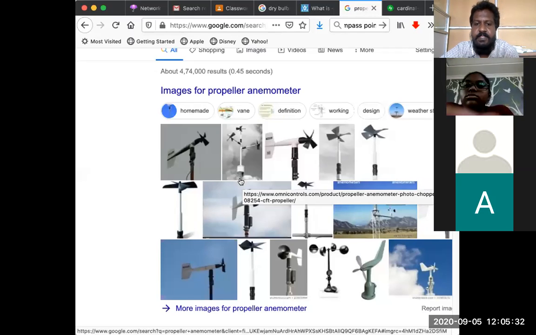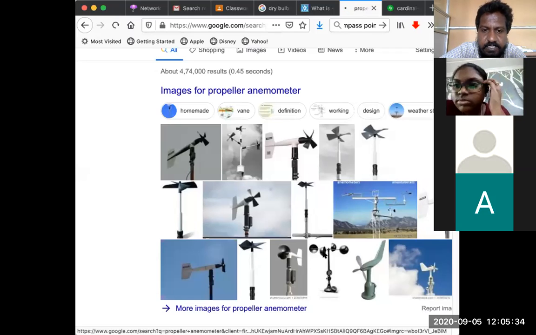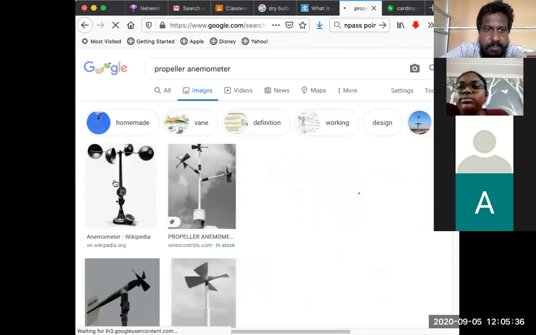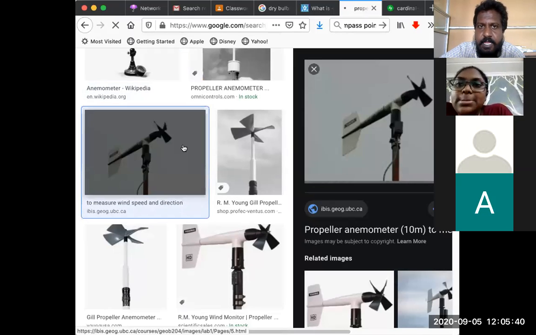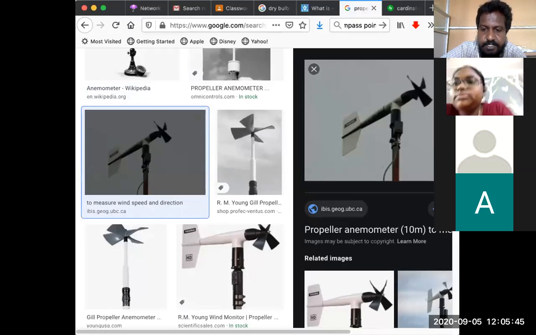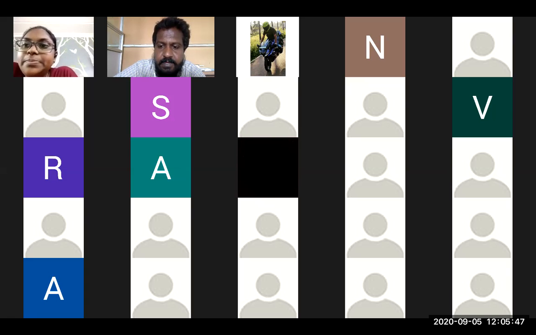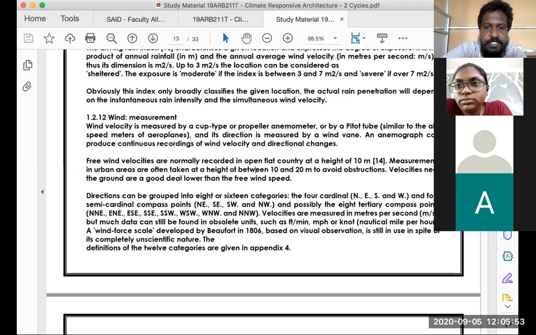You have a fan blade on the edge, and the one you see here is a cup type, and the one you see at the bottom is a propeller anemometer. What it does is turn towards the direction of the wind flow, and it records the speed of the wind in that particular direction.